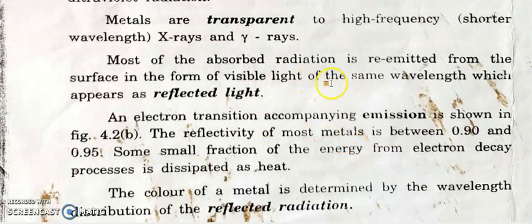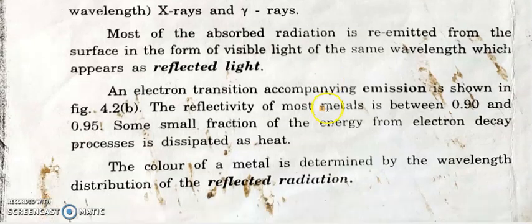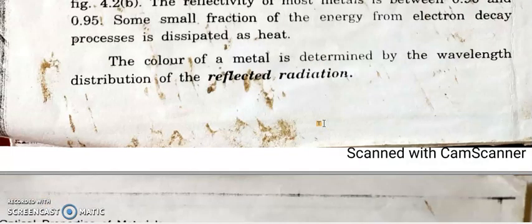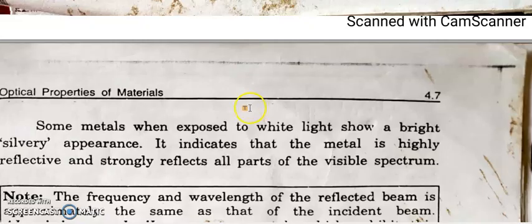What about reflection? Most of the absorbed light is re-emitted from the surface of the metal. Most of the absorbed radiation is re-emitted from the surface in the form of visible light of the same wavelength. So this is reflected light. So light is also reflected by the metal. Based on the reflected wavelength, the color of the metal appears. So the color is determined by the wavelength distribution of the reflected radiation.